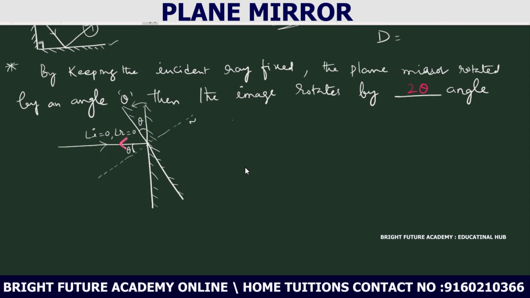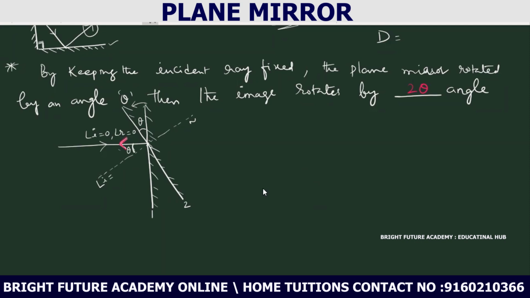Now it does not retrace the same path as before. In the first position, the reflected ray was going straight like this. But now the mirror is in the second position, so the path of the reflected ray will be different, satisfying the law of reflection.